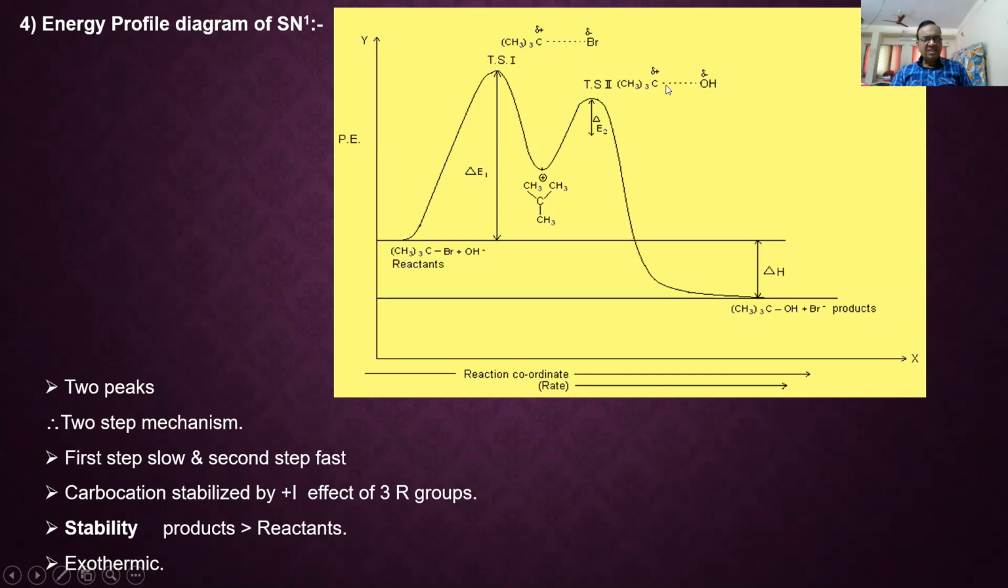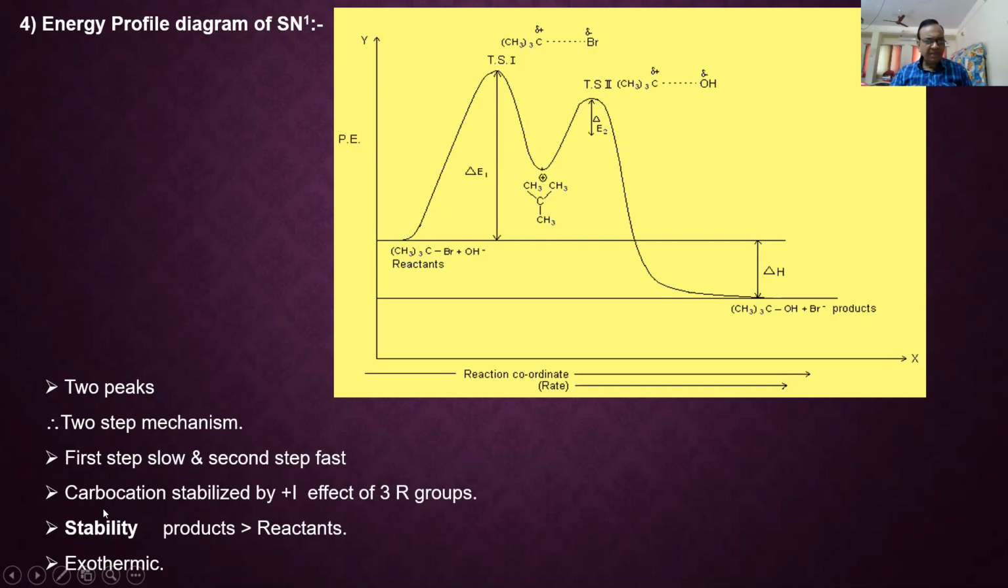In the second TS, what is happening? A new bond has developed between OH and C. So this is delta positive, delta negative. And what is there in the carbocation? 3 methyl groups are attached to the central carbon. Correct. This is the reactant energy level. This is the products energy level. This gap is delta H. This gap between reactant and transition state energy level is delta E, energy of activation.